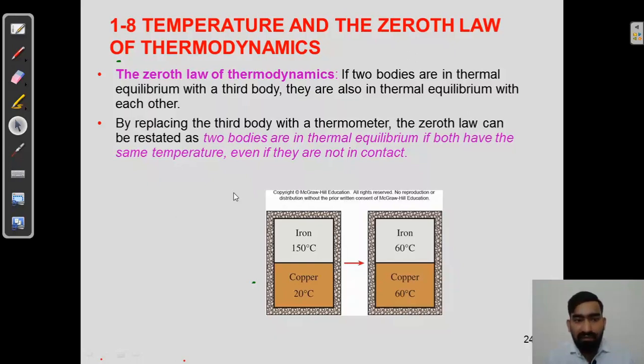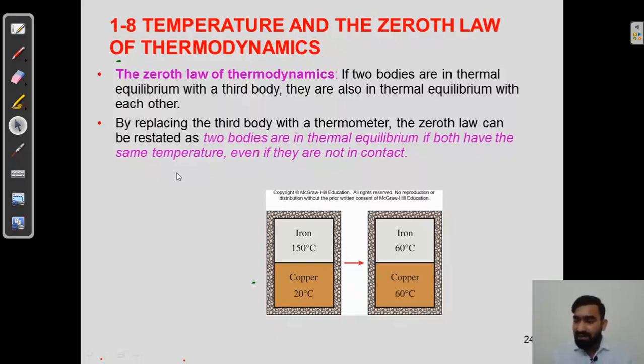Now we will see, by replacing the third body with a thermometer. Suppose we are replacing the third body, that here in this case we have considered my mobile as the third body. So if we replace this body, or my mobile, or third device, third system, with a thermometer, what will happen? The Zeroth law can be restated as, or it can be defined as, two bodies are in thermal equilibrium if both have the same temperature, even if they are not in contact.